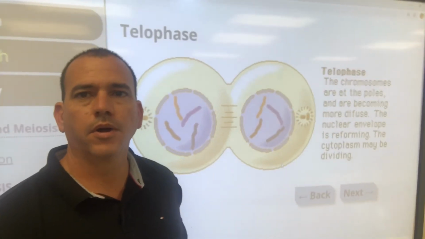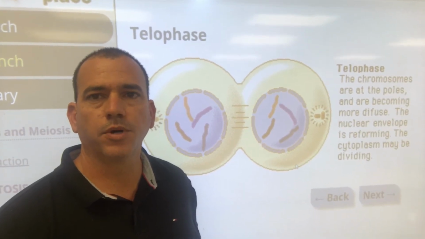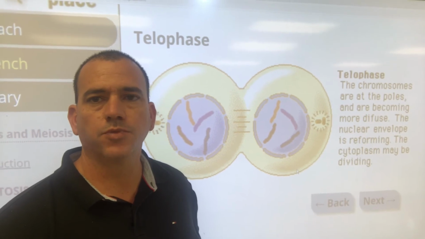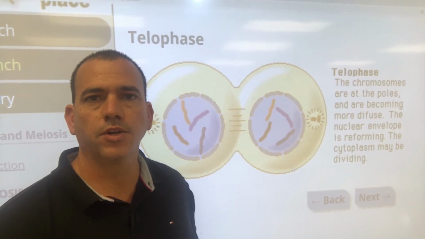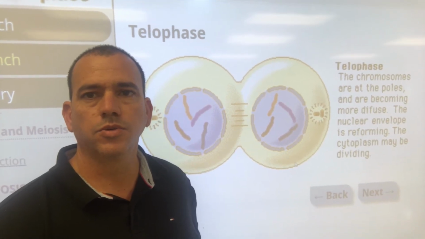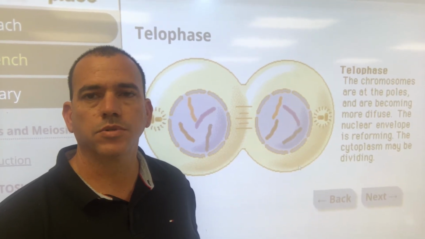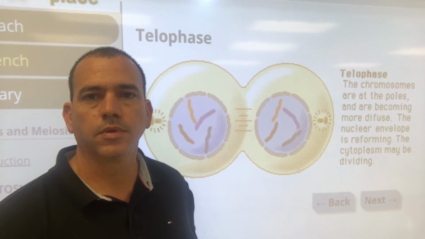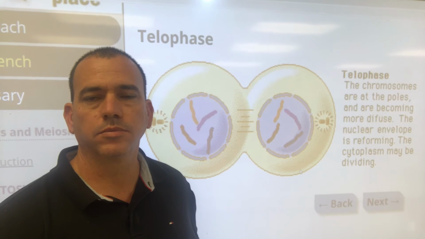All right, so now we are on telophase. For telophase, you can put two new cells begin to form. Two new nuclear envelopes begin to form. You could put looks like a telephone, like an old telephone.